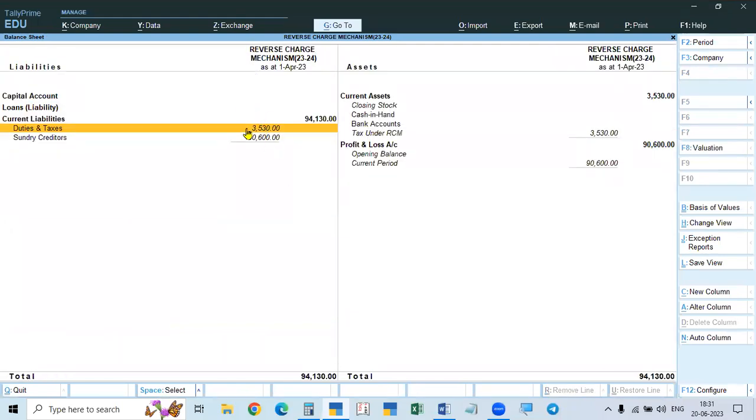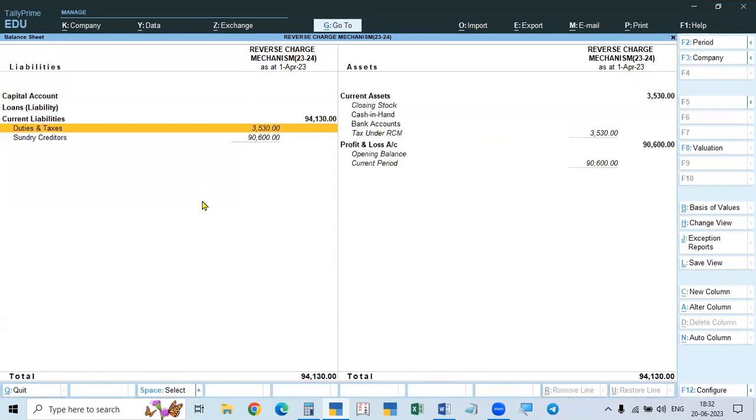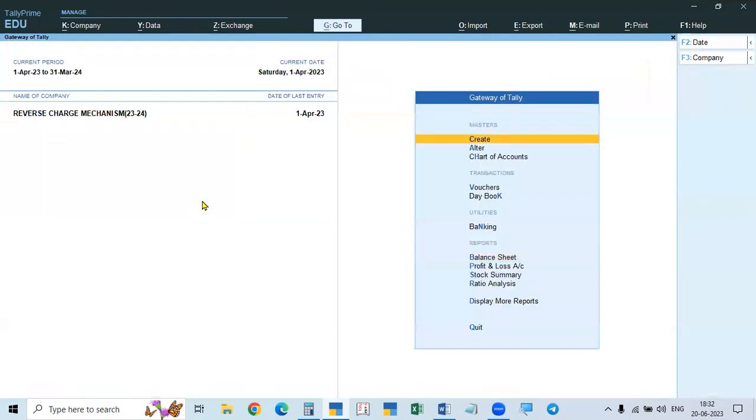On this side, sometimes it will show as minus, which means it is an asset. It is showing liabilities, duties and taxes under the group current liabilities, on the liability side. Now you see, these are the three liabilities. We created the RCM tax, so we created the liability. And then what to do?